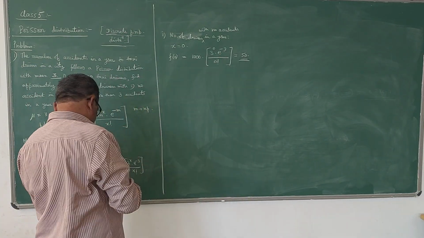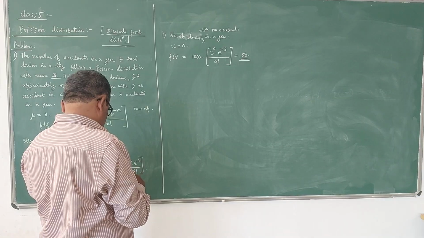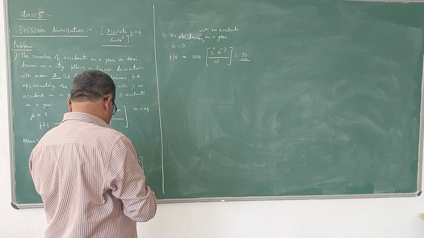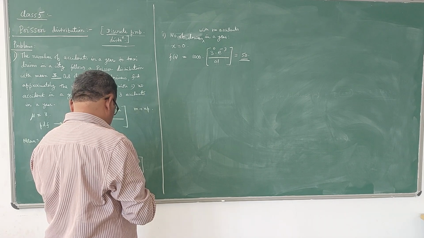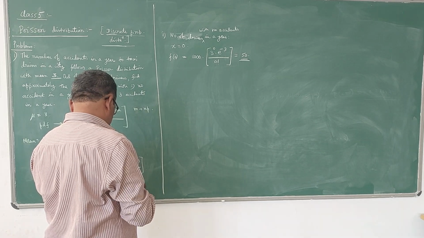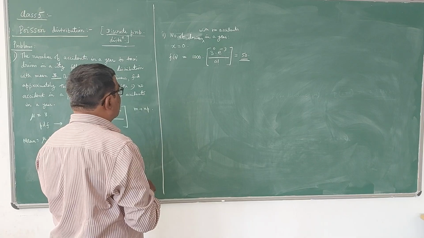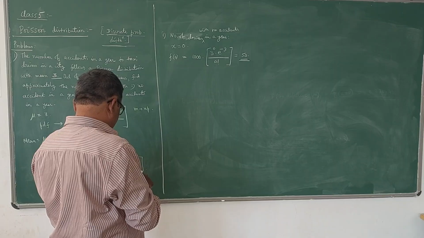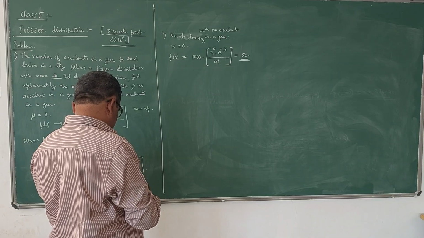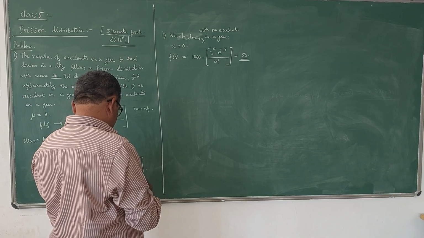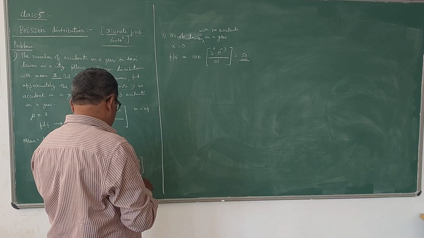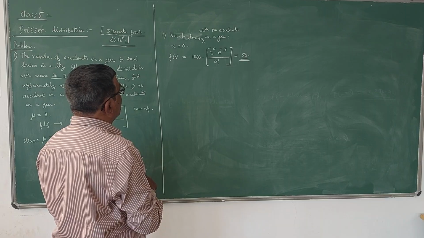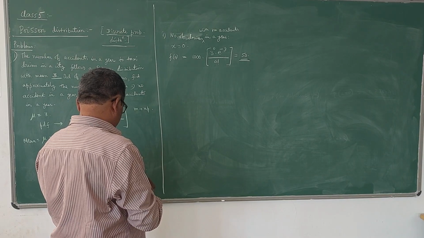We only have to find e to the power of minus 3, multiplied by 1000.